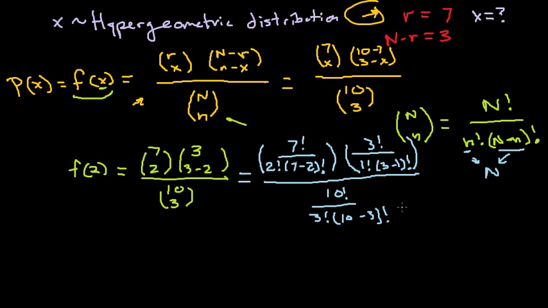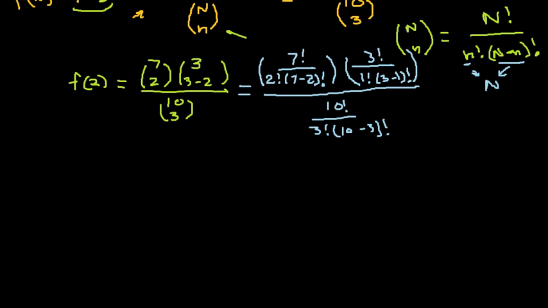Now, if this is pretty daunting to you, you're not alone, right? It is pretty daunting. There's lots of factorials, and factorials are something you're probably not too comfortable with. They're pretty straightforward, right? 3 factorial equals 3 times 2 times 1, and 5 factorial equals 5 times 4 times 3 times 2 times 1. And so we know what they are, but how to play with them is the question, and once you work on stuff a lot, you learn shortcuts and you feel more comfortable and more at ease with these things. And this might be unfamiliar to you, so let me walk you through the way that I generally deal with these.